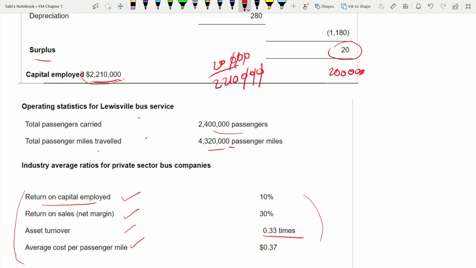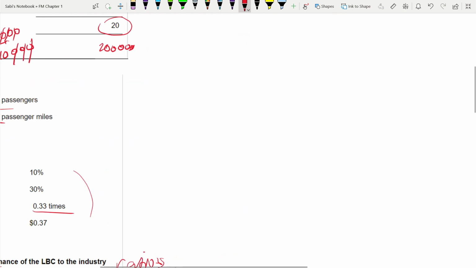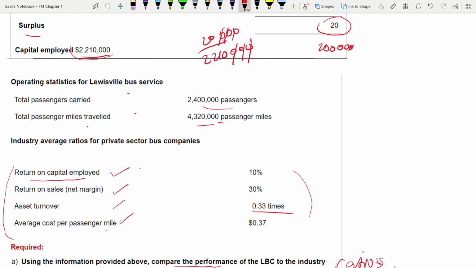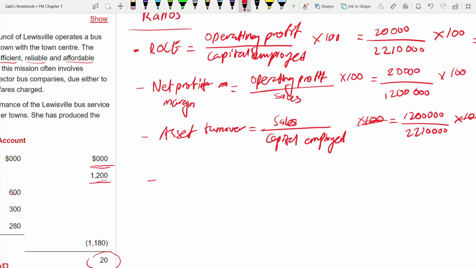Then next, average cost per passenger mile. So first three completed. See here, when they have calculated, they didn't give you the formula. You have to know. Sometimes they give, but mostly they don't. They just give the measure. So average cost per passenger mile.